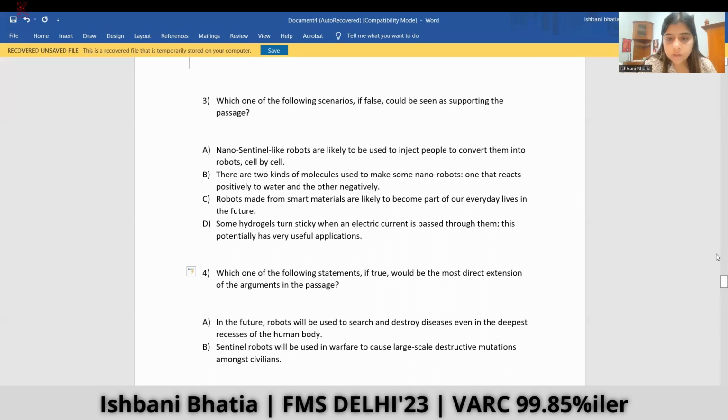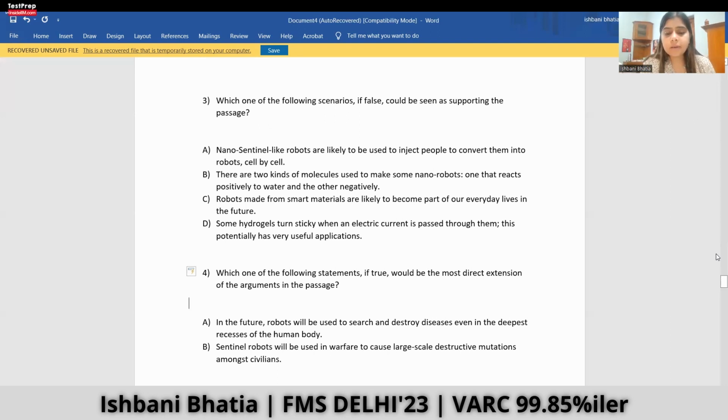These are two kinds of molecules used to make some nano robots. One that reacts positively to water and one that reacts negatively. It is true in itself, so if it is negated, it could not be used as supporting the passage. Robots made from smart materials are likely to become part of our everyday life in the future. So the author says robots are likely to be part of it. This is something which is true in its original sense, and we don't need to negate it to support the passage. And this is not the right answer.